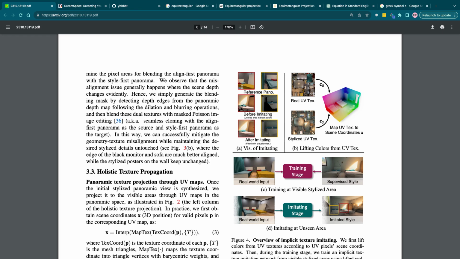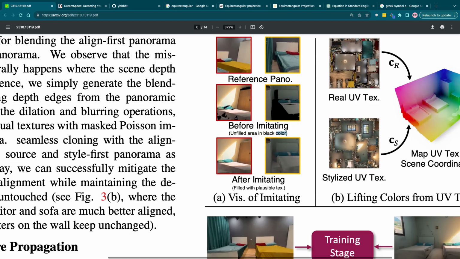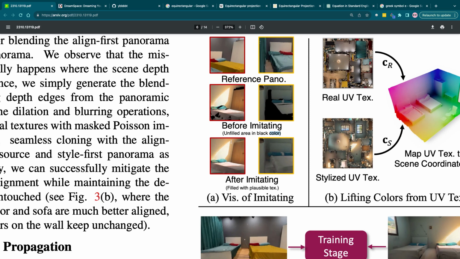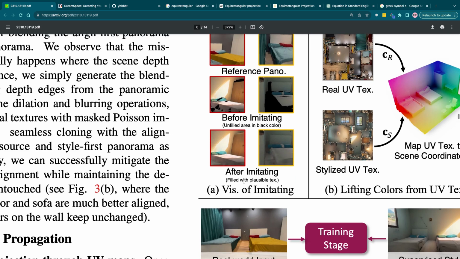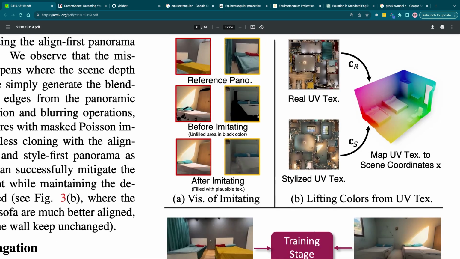So we take the reference panorama before imitating, with unfilled areas in black color. So after imitating, wow. So they're just taking their unfilled areas in black color. The black basically means that it could be filled up with something. So this is with the mask that they're doing, the masking. Basically, they're just filling those black parts in with stuff.